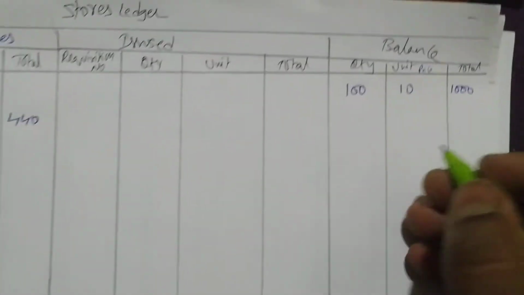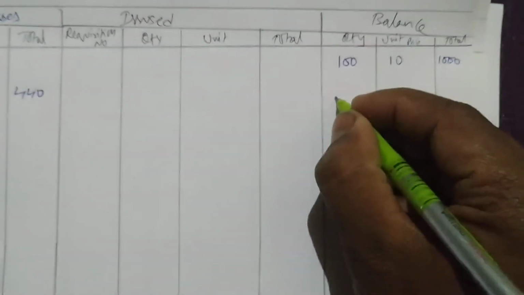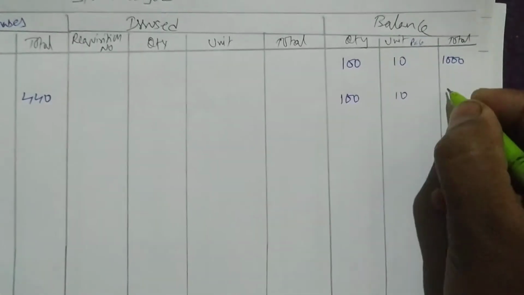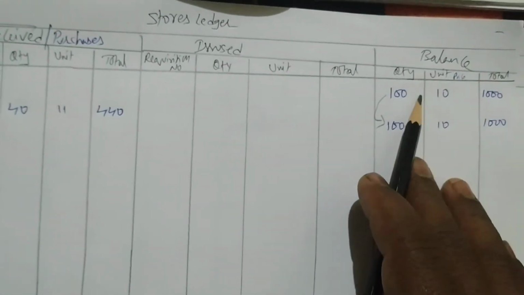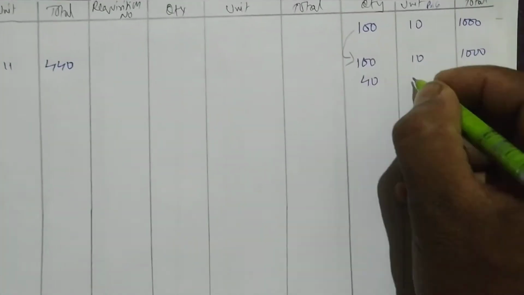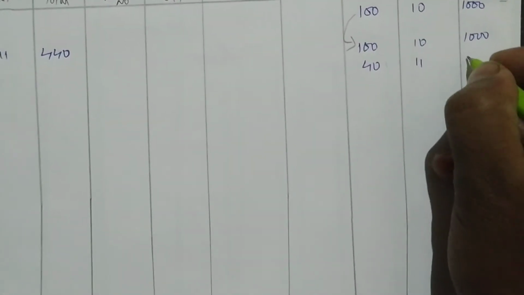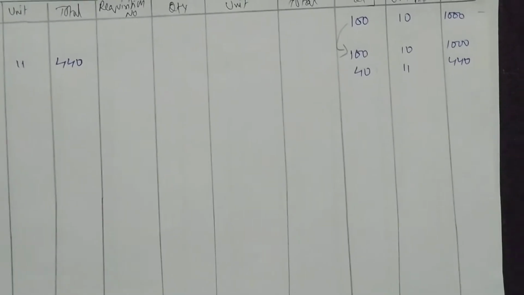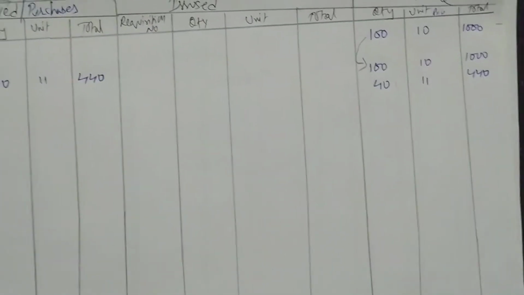Next, now you have to go to the balance and write like this. This will be the same, you have not used it. You have to write balance 100 units at 10, 1000. Same we have to write here, because we have not done anything with this balance. The same balance we'll have on January 15th also. Then again we are also having 40 units at rupees 11, 440. Easy. Next.